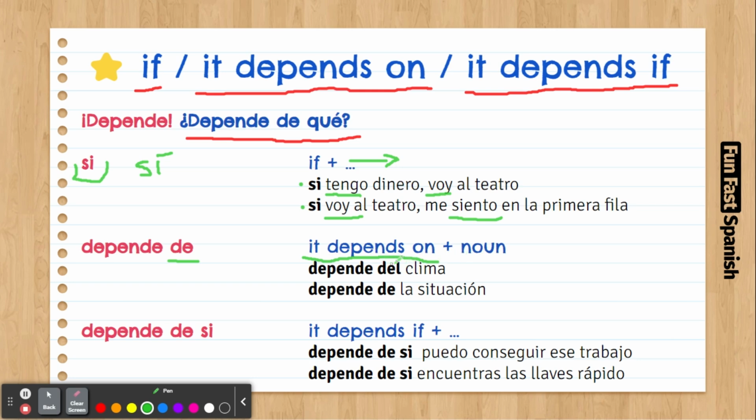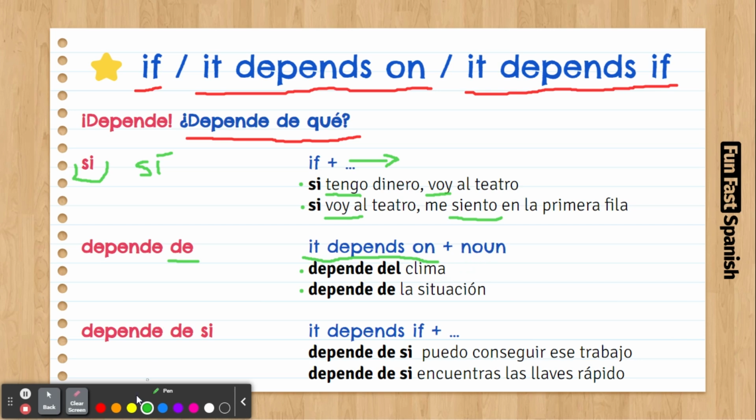In this case, depende del clima. So let's say, vamos mañana a la playa. An answer will be depende del clima. So, shall we go tomorrow to the beach? Depends on the weather. Depende de la situación. Yeah, it depends on the situation. That will be an answer.